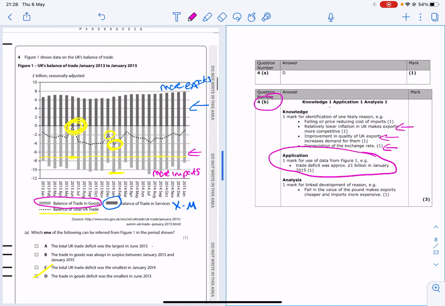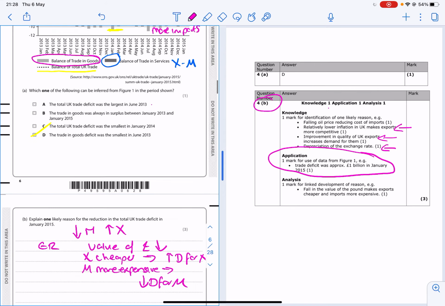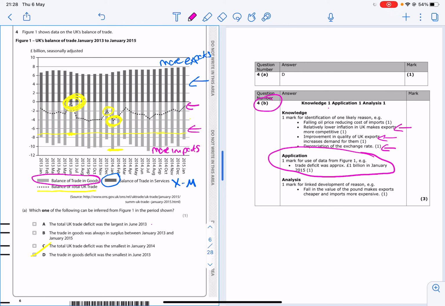So what they've done is they've taken this here, and they've said January 2015. Where's January 2015? That's the end of the time. So they said the trade deficit is approximately 1 billion. That's that point there in January 2015. The question is saying reason for the reduction in total trade deficit. So what's happening is this bit here is where the trade deficit is reducing. So you could say in December 2014 to January 2015, the trade deficit has fallen. Or you could give a number, but you need to put something in from that chart.